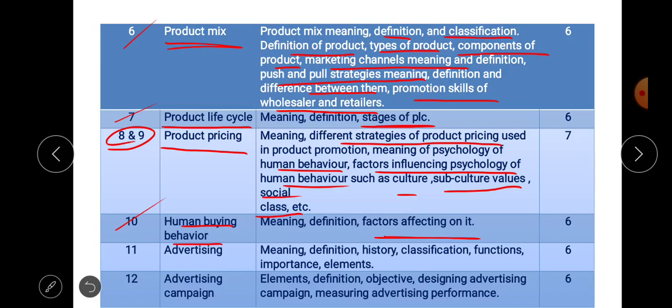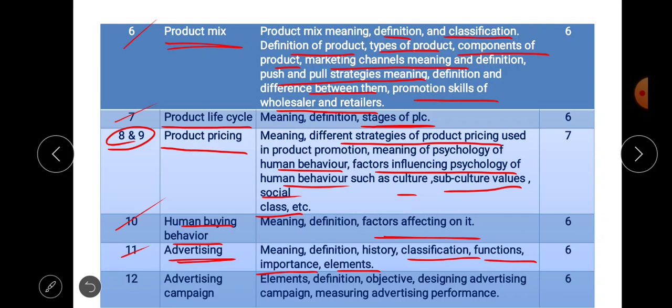Okay, then next lecture, lecture number 11, is about advertising, in which we are going to discuss the meaning of advertising, then the definition of advertising, and the history, how advertising was done in history, or we can say in past years. Okay, we are going to discuss that, and then the next points are classification of advertising, functions of advertising, and the importance and elements of advertising.